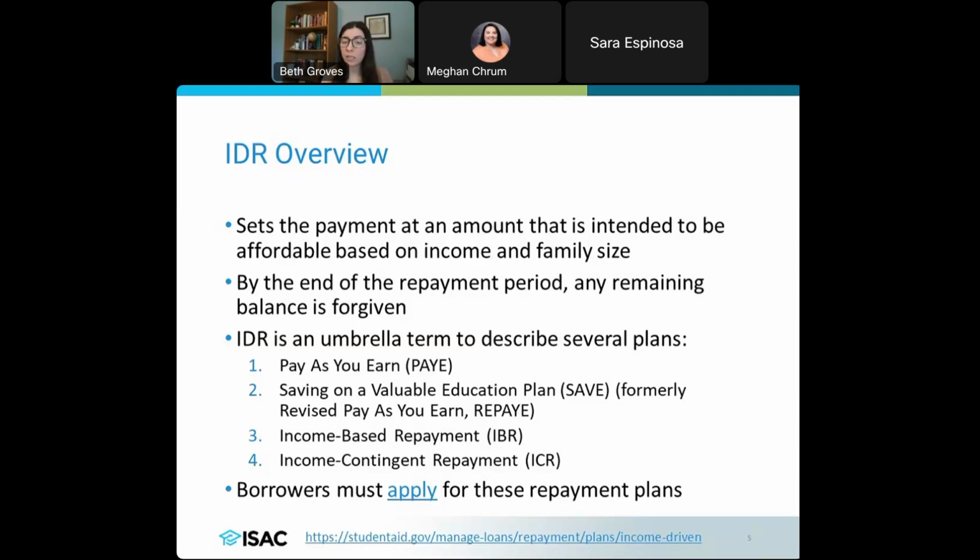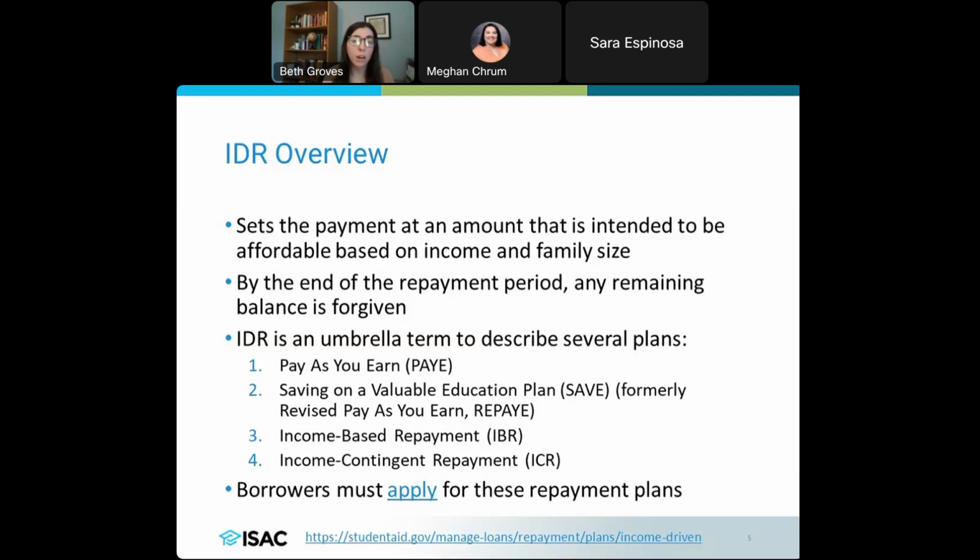If a borrower wants to get on a different plan, they're going to have to apply for it. IDR is one of the plans a borrower could apply for to hopefully adjust that payment amount and maybe get a lower payment, or if they want to pay it off faster, just to see what is going to be the best option for them as a borrower.